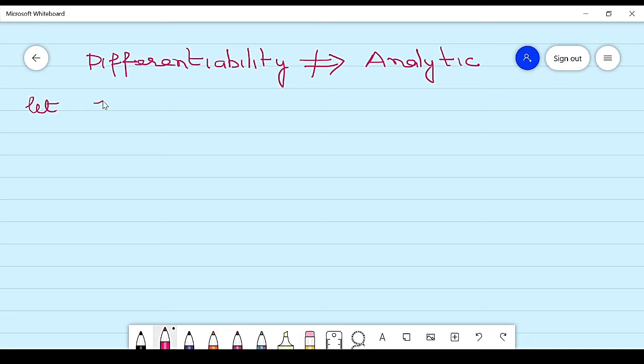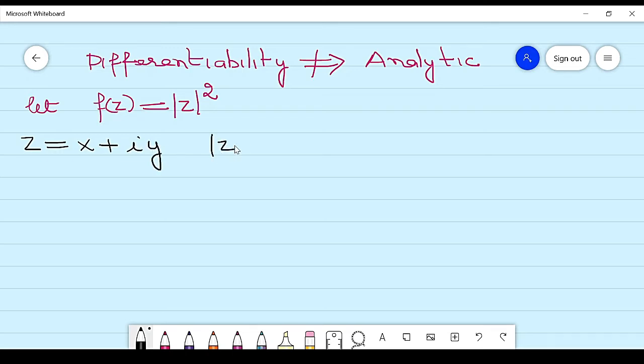Let f of z be the absolute value of z raised to the power 2. Now we know that z is equal to x plus iota y. So what is the absolute value of z whole square? This is x square plus y square.